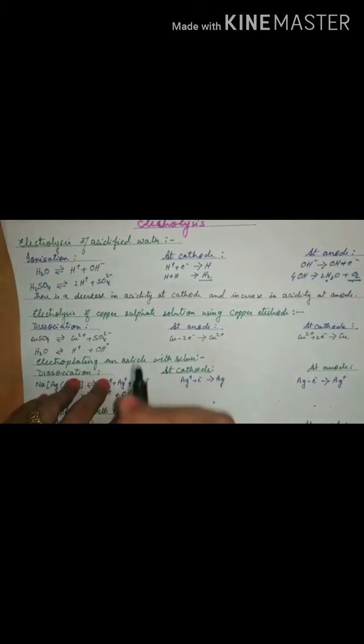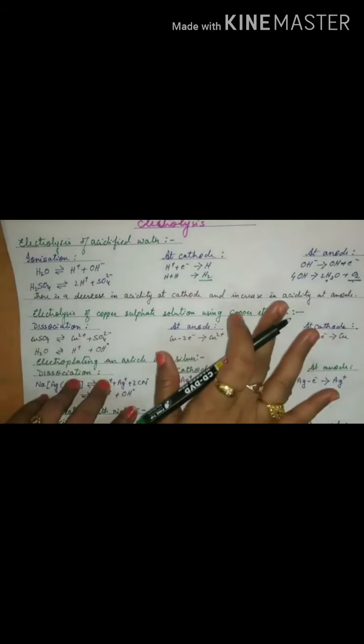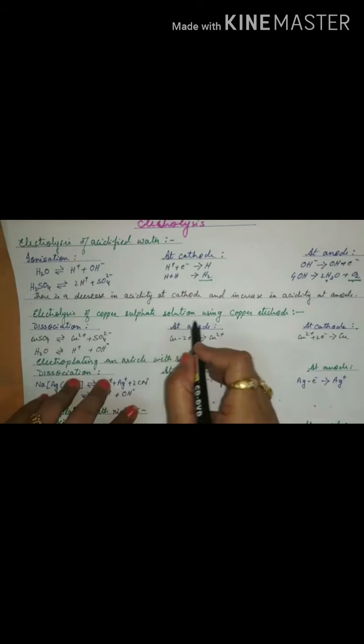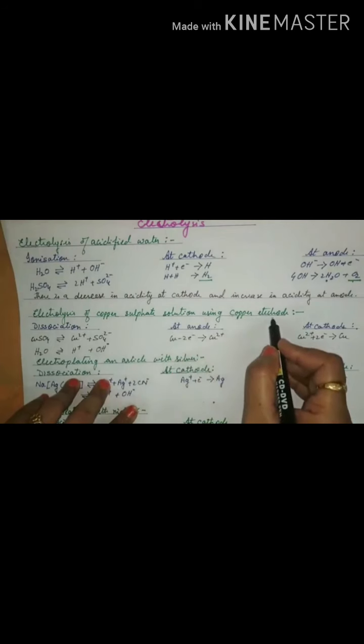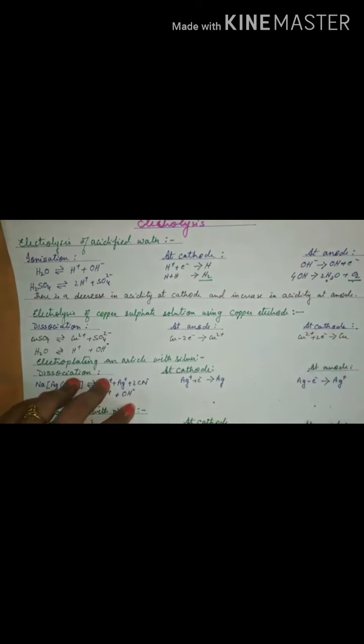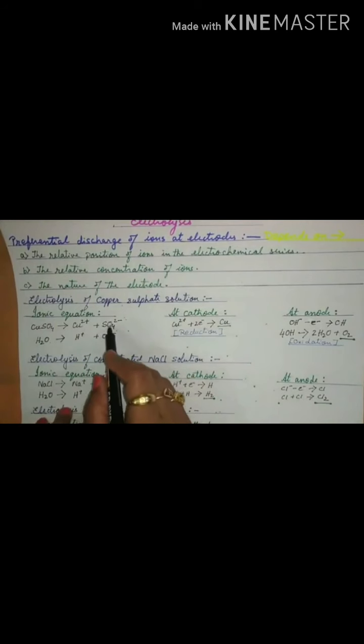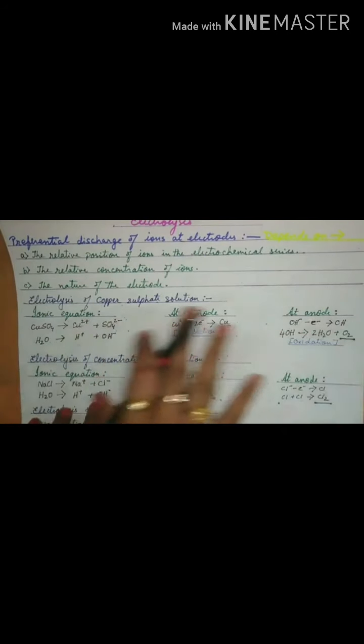When it is an active electrode, the reaction changes. When it is inert, till now we were discussing the inert electrodes. Now, electrolysis of copper sulfate using copper electrode. I want you all to go back to the electrolysis of copper sulfate, where I have written it down. Do you all know, children, the sulfate ions are not discharged at the anode, so they are not disturbed.